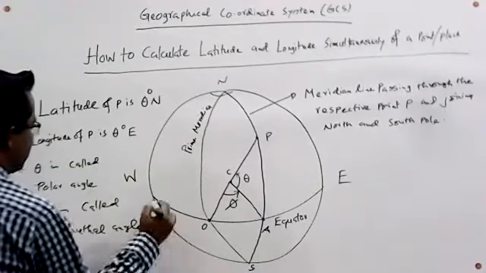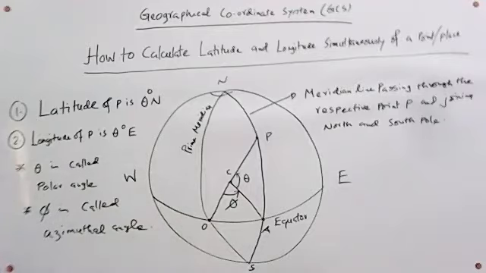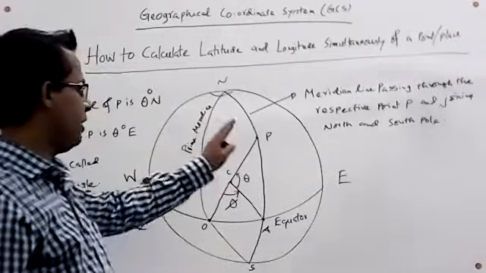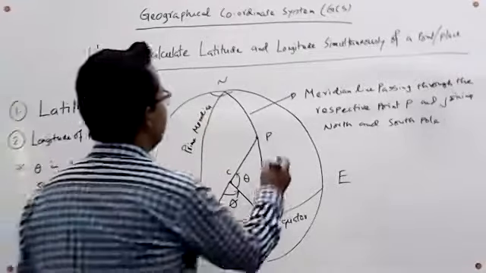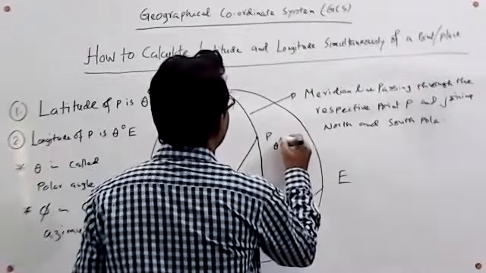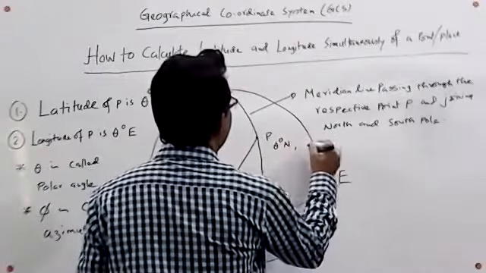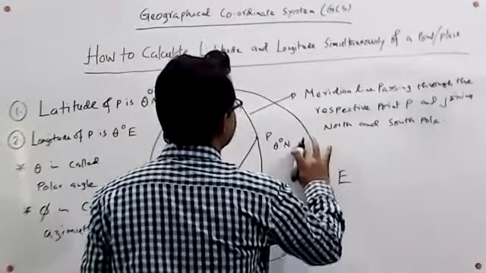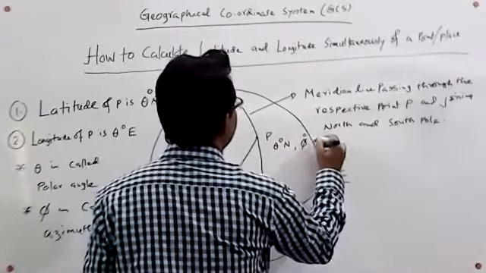And this is nothing but a convention. Theta is polar angle and phi is azimuthal angle. So we can now locate this point by theta degree north and phi degree east.